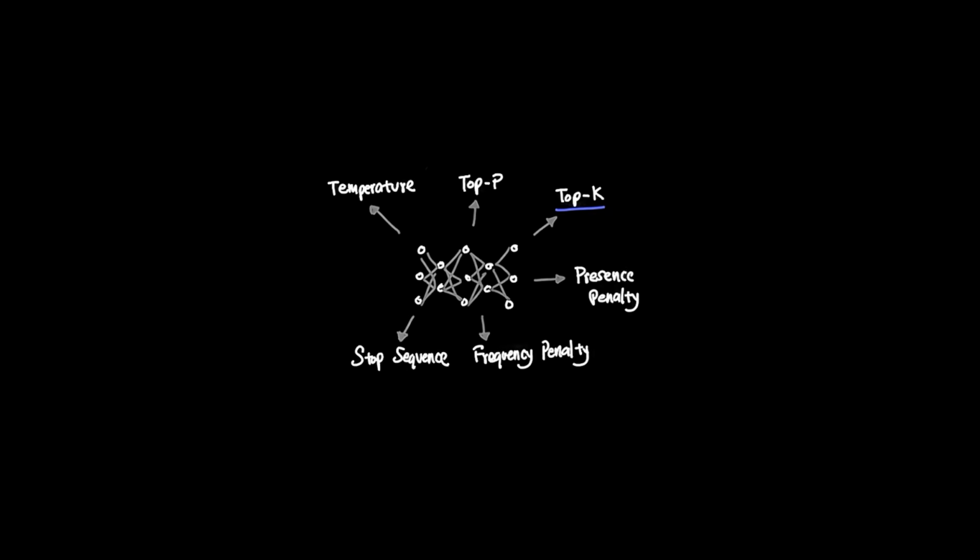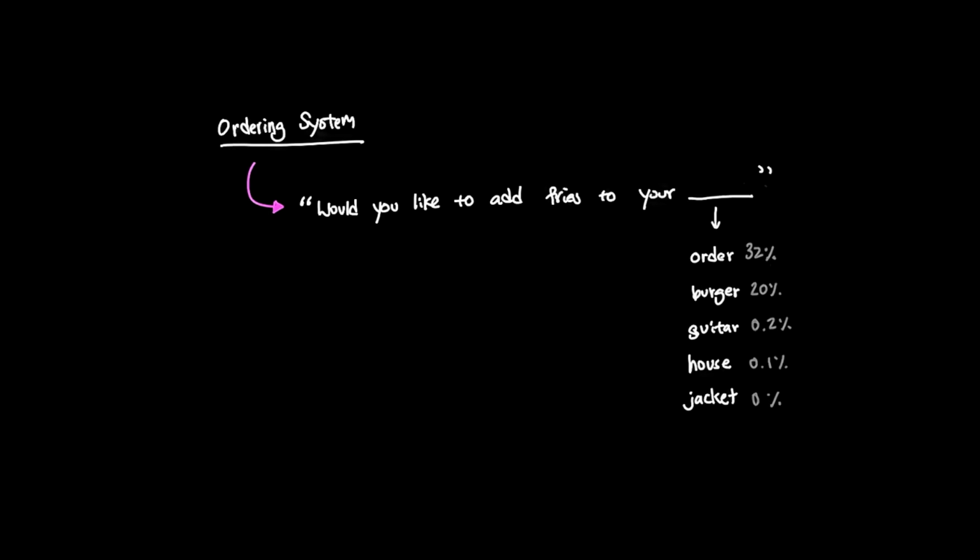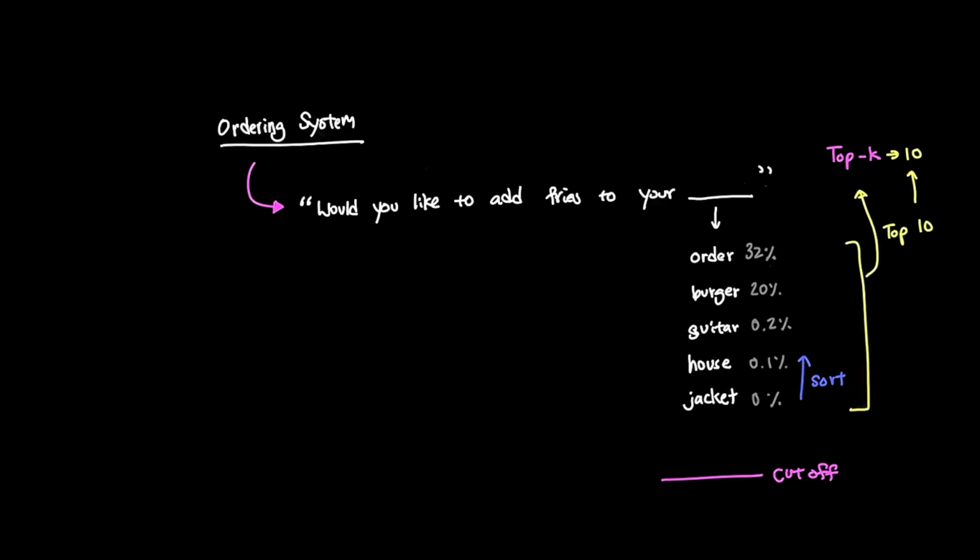Top K is a similar concept, except that it's a hard cutoff in quantity of next words. Going back to the example earlier, let's say my sentence was, would you like to add fries to your blank? And if my top K was set to 10, for example, then it would only consider the top 10 most likely words regardless of their probability. As you can see, this can get a little bit unnatural since we're setting a hard cutoff regardless of how probable they are. So typically, we prefer to use top P instead of top K for a more natural and granular control over the model's responses.